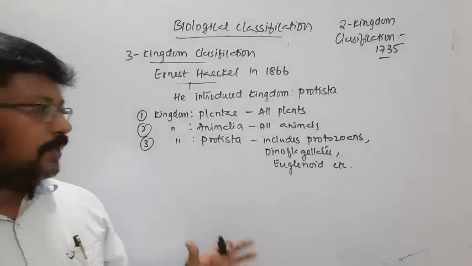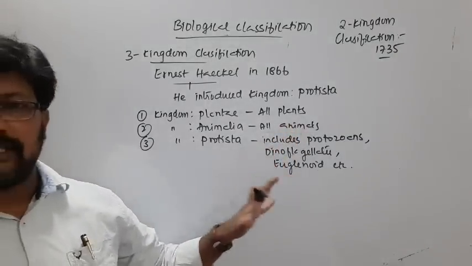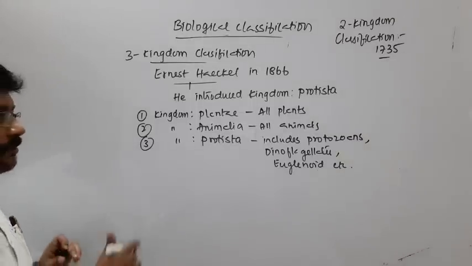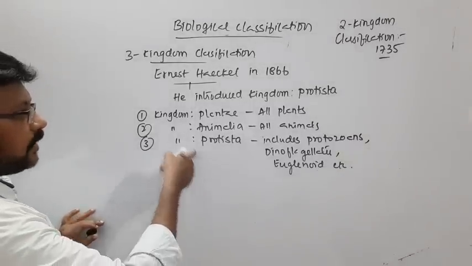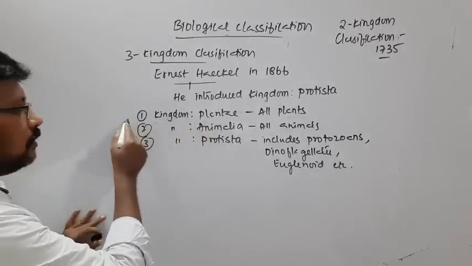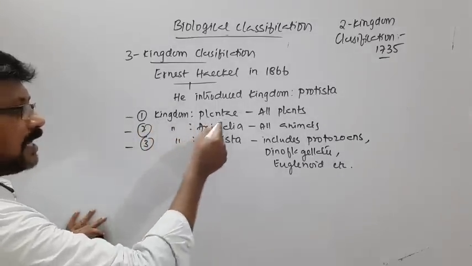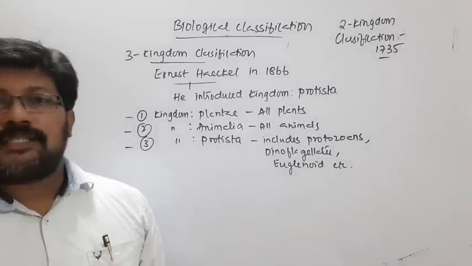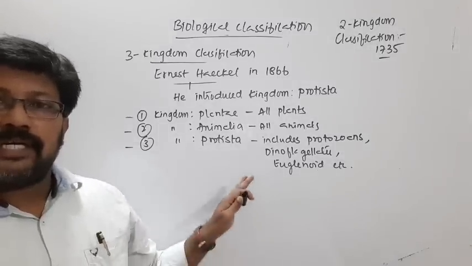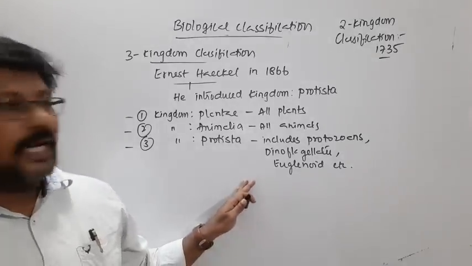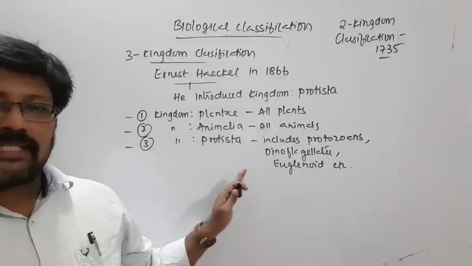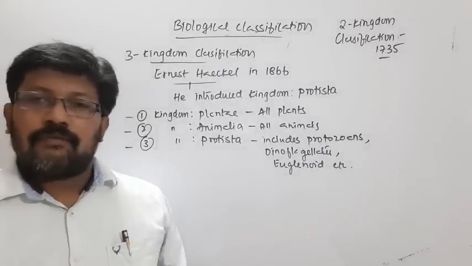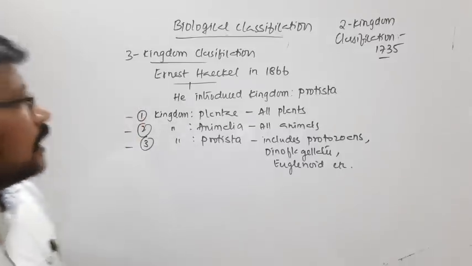We'll see in detail. Don't worry about them. Here, it's an introduction, so I'm just mentioning the names. We'll see in coming sessions. I hope you understood the three kingdoms: Plantae, Animalia and Protista. And still there are organisms that have not been included under this classification. So hence, the three kingdom classification in course of time is replaced with the four kingdom classification.